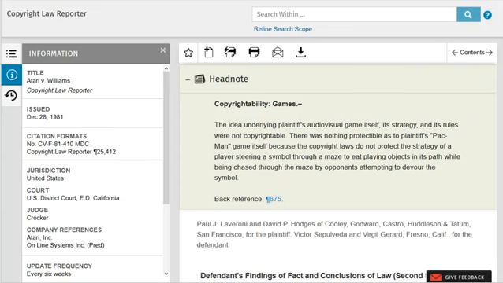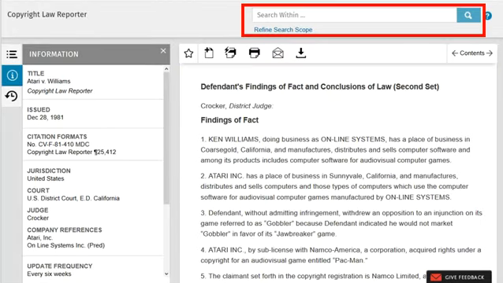In the case itself, we can scroll down to the CCH headnotes, where we can find the same text that appeared as an annotation in the CCH explanation. The back reference link takes the reader back to the paragraph in the CCH explanation that explains the point of law this annotation illustrated, no matter how you located this case. Scrolling a little further, we see the actual text of the decision.